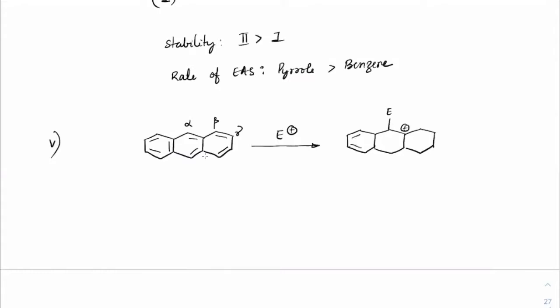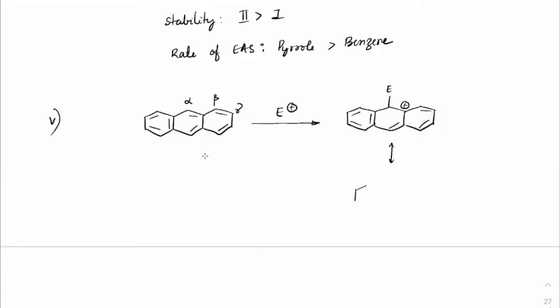So it would come this way, with a double bond. And if you see this canonical, it would have a resonating structure forming, where the double bond will come here this way. Both these rings are completely aromatic and isolated. Remember, we have learned about this earlier: isolated benzene rings will have more resonance energy than conjugated benzene rings. So the resonance energy is very high here, which means this is the most stable canonical you can get after the electrophile gets added, with the positive charge here.